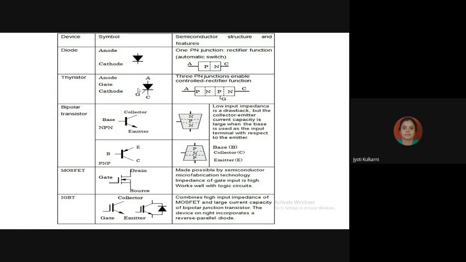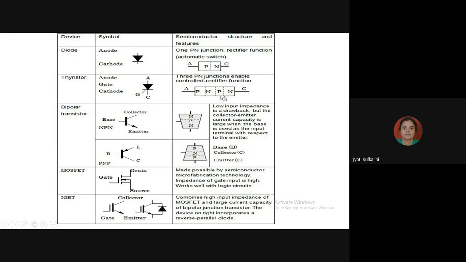We can control when to turn on this particular device with the help of the gate terminal. So I will say thyristor is a controlled unidirectional device, whereas diode is an uncontrolled unidirectional device.